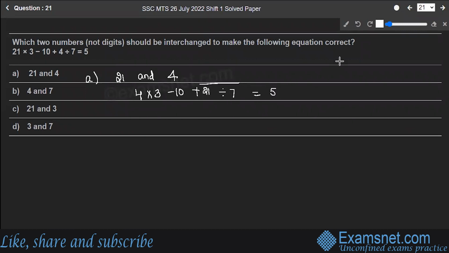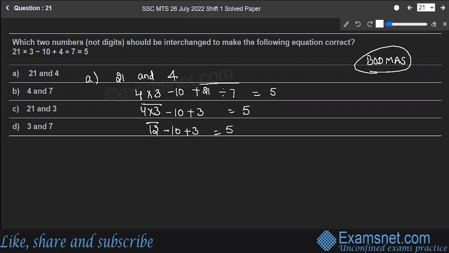Okay. So according to the BODMAS rule, first thing that we will do is the division. So 21 divided by 7 gives you 3. Next is 12. 4 multiplied by 3, this gives you 12 minus 10 plus 3. This should be equal to 5. Okay. Then 12 plus 3, which is 15 minus 10 should be equal to 5, which gives you 5 is equal to 5. That means our option A is correct.